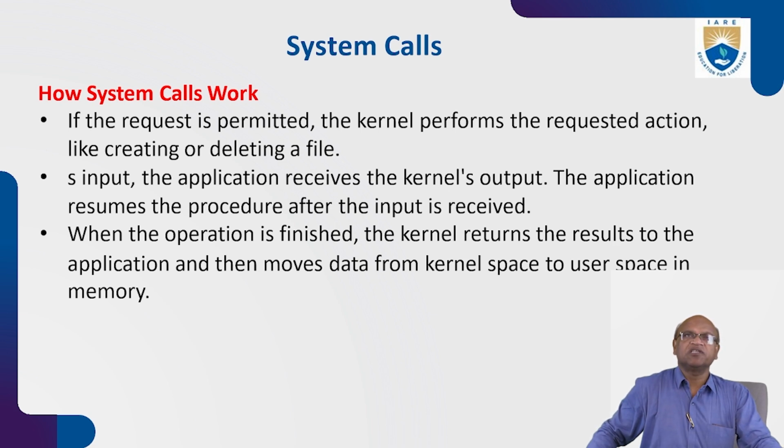If the request is permitted, the kernel performs the requested action, like creating or deleting a file. The application receives the kernel's output. When the operation is finished, the kernel returns the result to the application and moves the data from kernel space to user space in the memory. So once the job is completed, automatically the control is handed over from kernel mode to user mode.